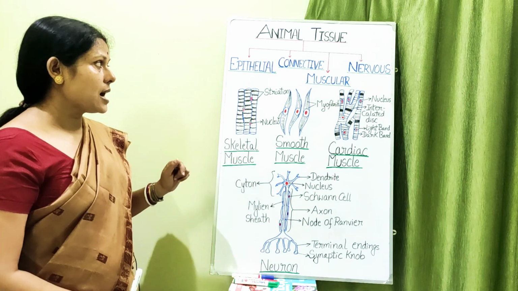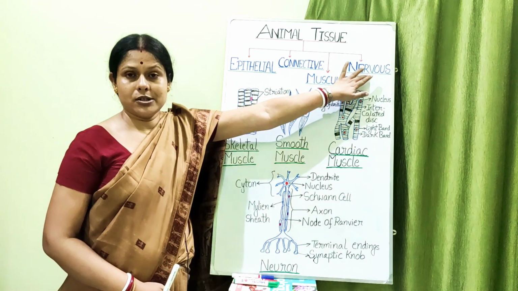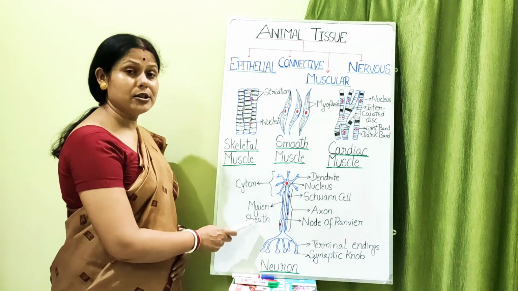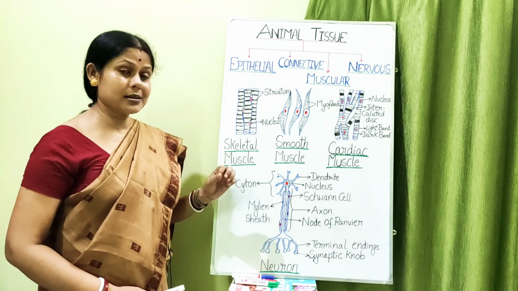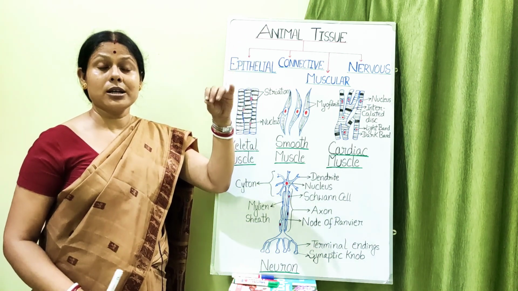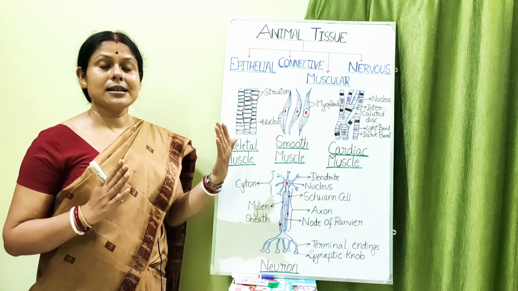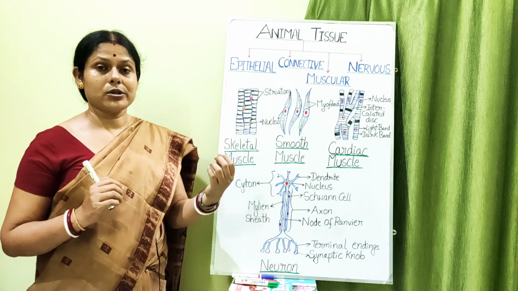Okay, now the last portion of this animal tissue chapter is the nervous tissue. Now the nervous tissue's functional unit is a neuron. Okay, now neuron, what is it? It's a long cord-like structure. Some neurons present in our body are 1 meter long, so that they can send a stimulus from one part of the body to another.